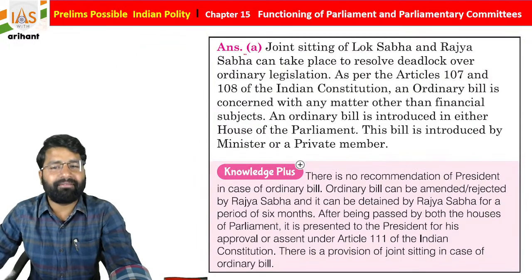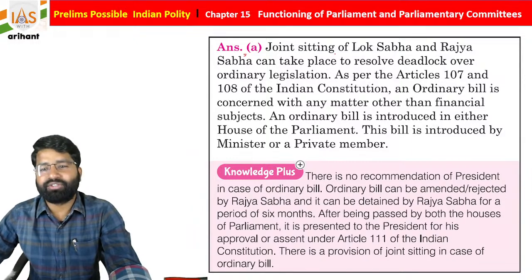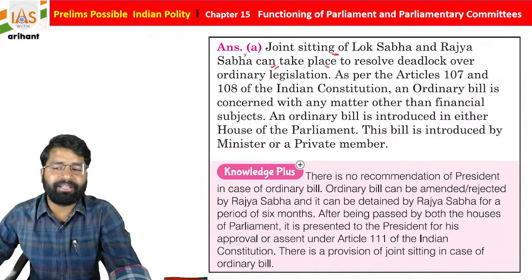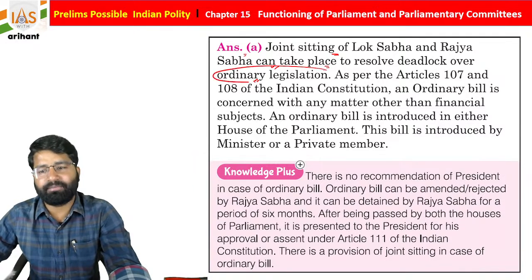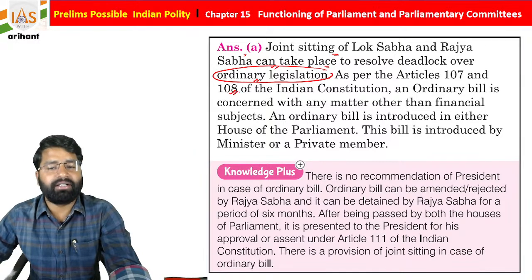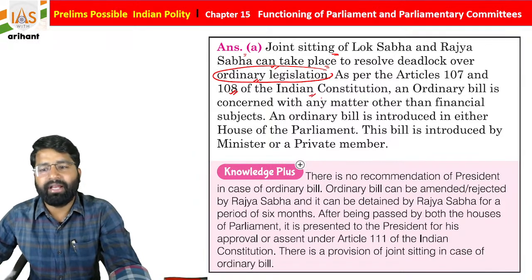So here we have the explanation. Okay, so the joint session of the Lok Sabha and Rajya Sabha can take place to resolve the deadlock over ordinary legislation as per Articles 107 and 108 of the Indian Constitution.